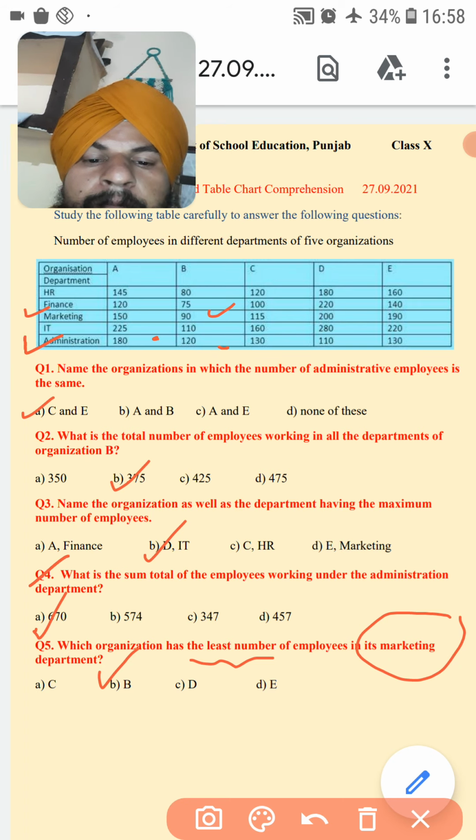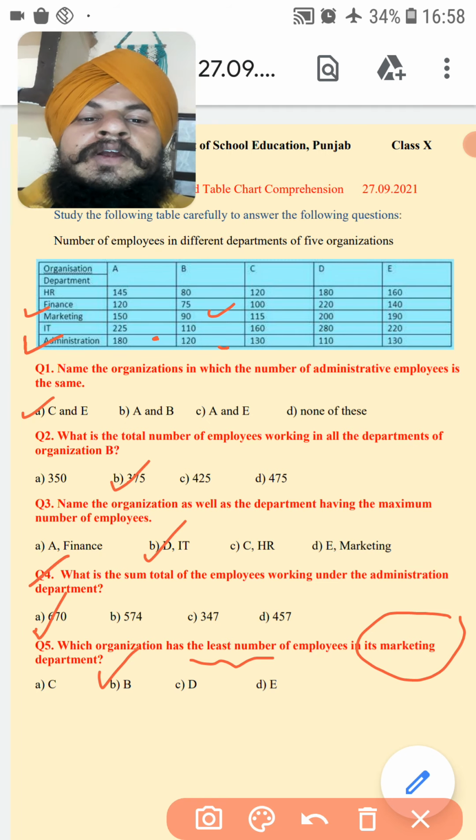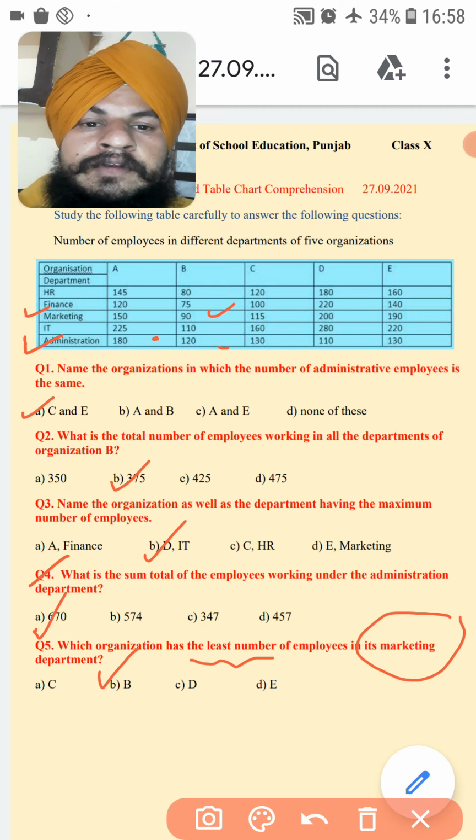So first is A, second B, third B, fourth A, fifth B. So these were the correct answers. Hopefully you understood this table based comprehension.